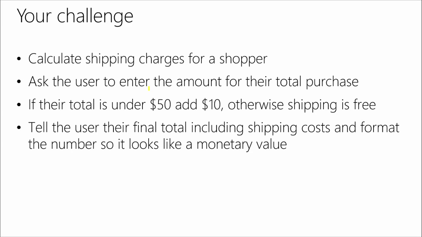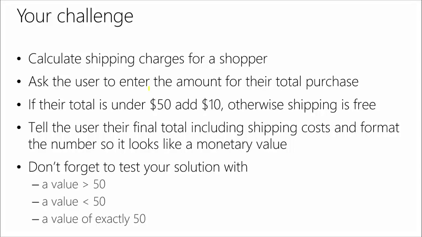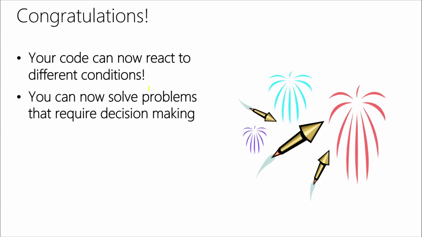And here's an extra little credit challenge because we haven't covered it. This is going to require going off and doing a little Bing search to figure it out. Format the number so it looks like a monetary value. Add that dollar symbol to the output. I'm not going to challenge those of you working in other locales to start including euro symbols and so on. Just doing the dollar value will be a little challenge for you. Let's not get into localization just yet. And don't forget to test your solution when you're done with the value 50, less than 50, and exactly 50.